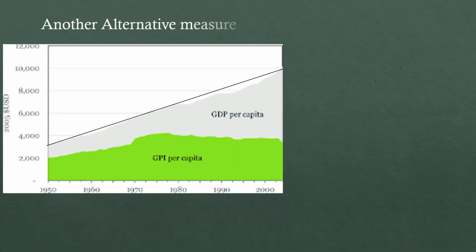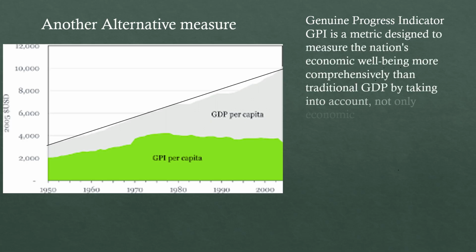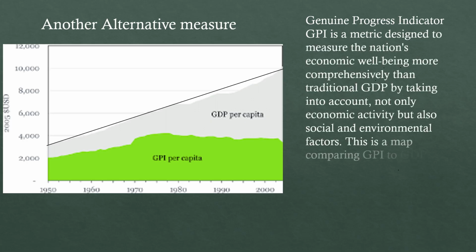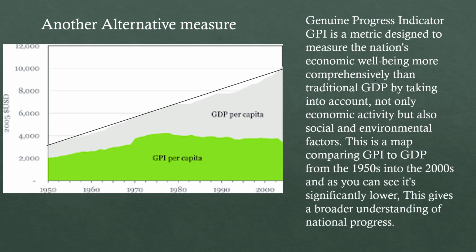Another alternative measure, Genuine Progress Indicator (GPI), is a metric designed to measure the nation's economic well-being more comprehensively than traditional GDP by taking into account not only economic activity but also social and environmental factors. This is a map comparing GPI to GDP from the 1950s into the 2000s. As you can see, it's significantly lower. This gives a broader understanding of national progress.